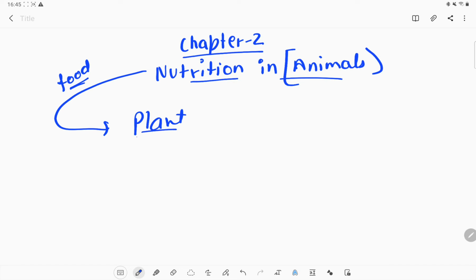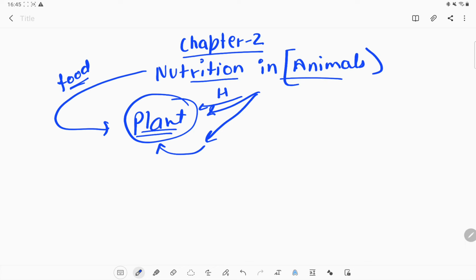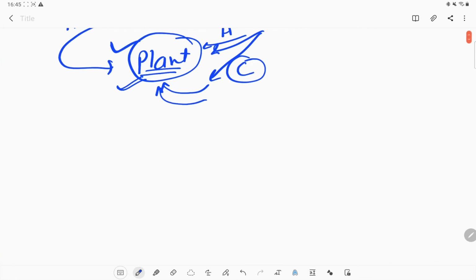What are the sources of food? Plants are the source of food for animals, maybe directly, maybe indirectly, but it depends on the plants itself only. Why can we say that? If they are eating or depending directly on the plants, that means they are herbivorous. But carnivorous animals are the animals which indirectly eat those animals which eat the plants. So that's why we can say that animals get their food from plants either directly or through an indirect process.